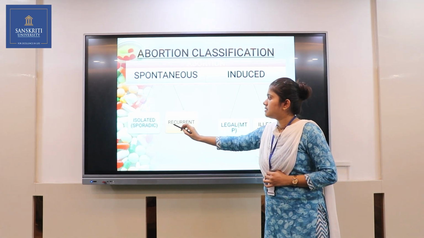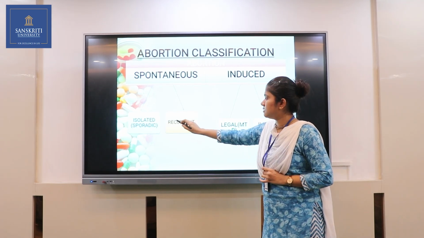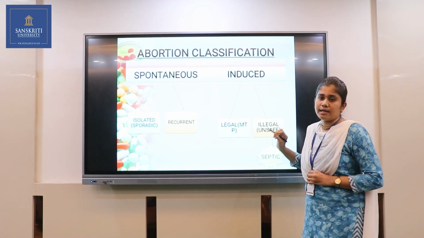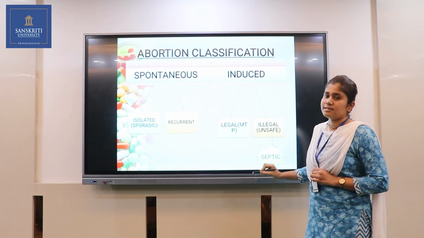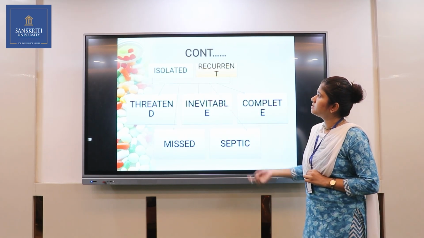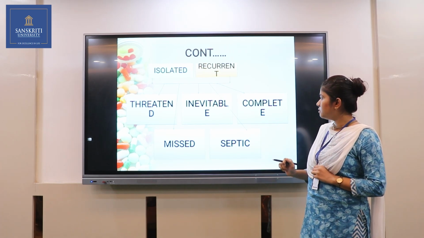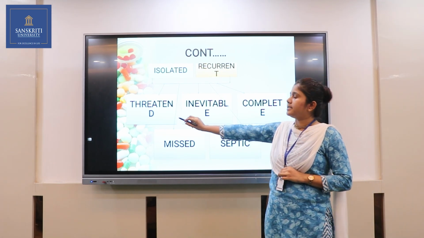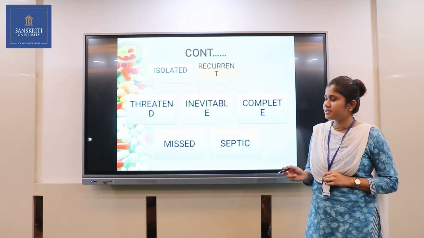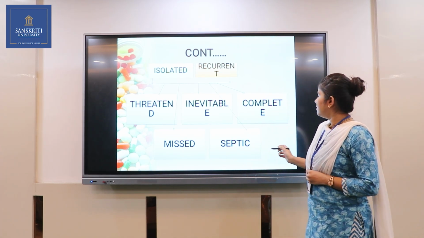If an abortion occurs individually, it is isolated; if abortions occur one after another, this is termed recurrent abortion. Induced abortion is either legal or illegal. Mainly illegal abortion is termed septic abortion. Isolated and recurrent abortions are divided into five types: threatened abortion, inevitable abortion, complete abortion, missed abortion, and septic abortion. We will see them one by one in detail. Next slide.